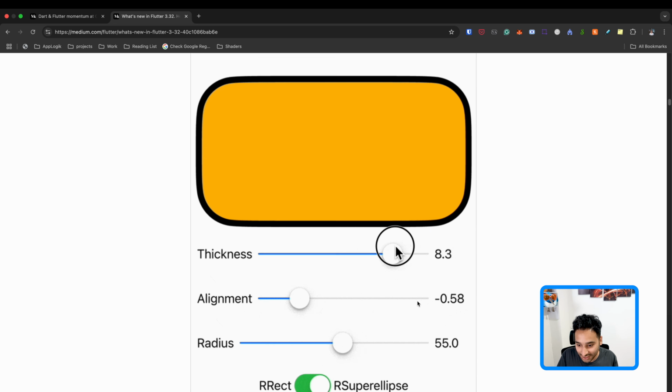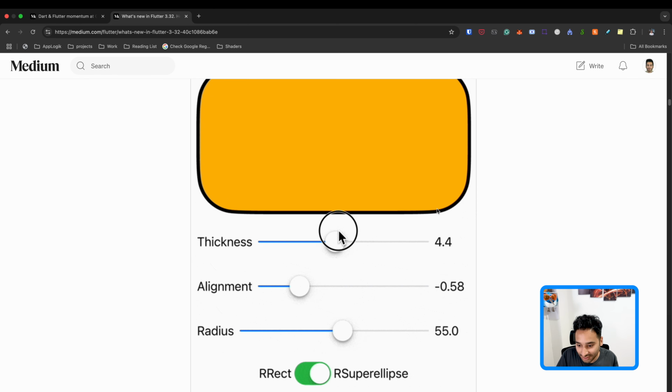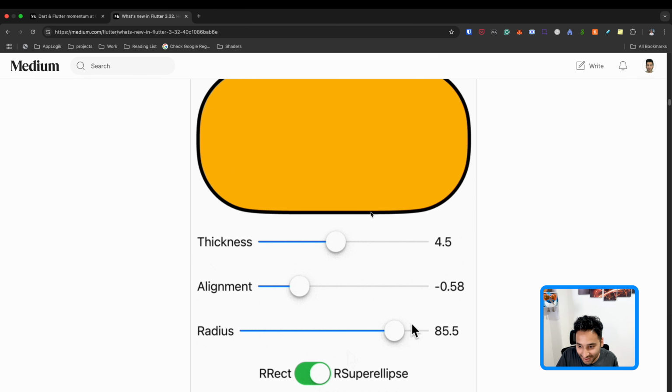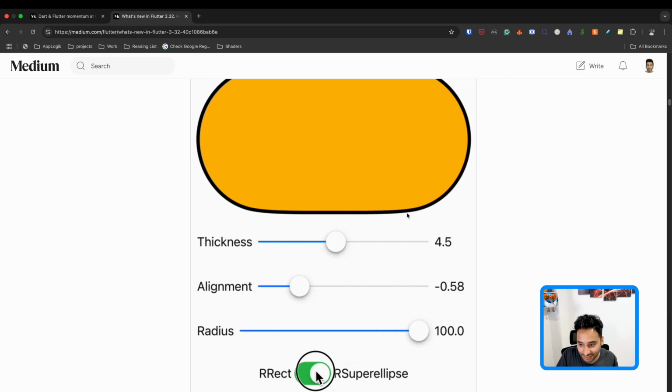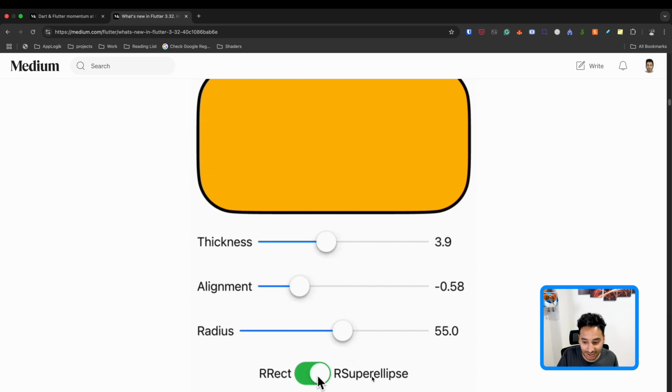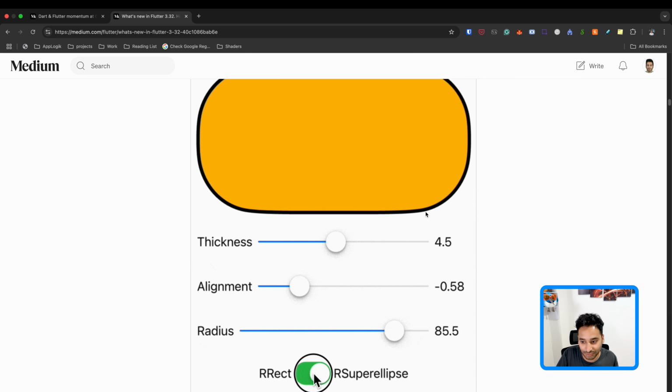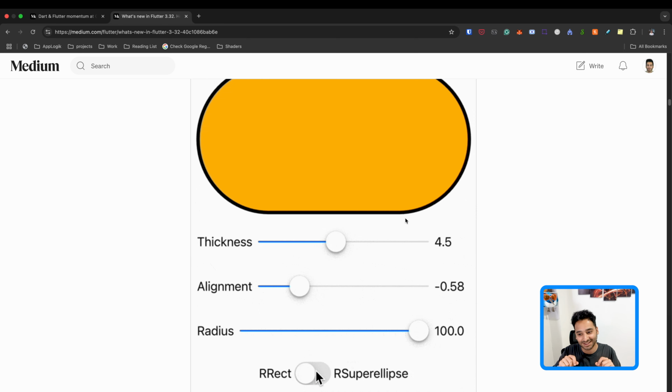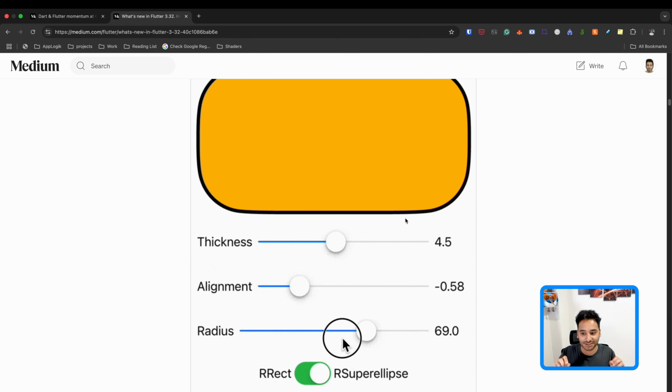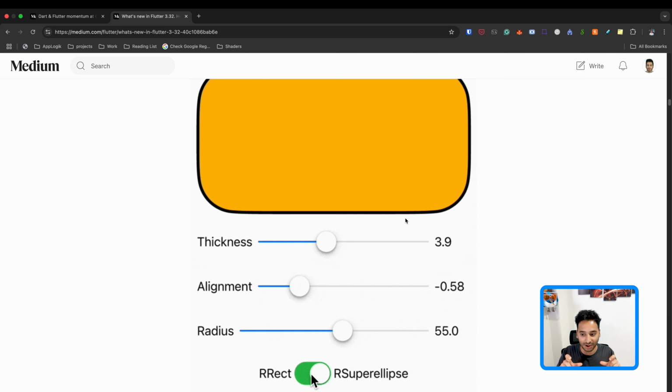It is a little bit different from what we have in rounded corners. As you can see here, we have the direct line to here when it is like this, and when the super ellipse is enabled, the curve goes towards the middle, so we don't have the direct line. Take a look at it again. The roundness is a little bit changed, so it is not hard edges with just a radius.